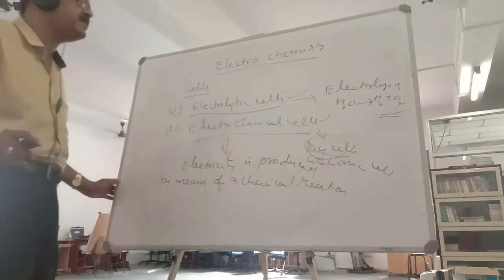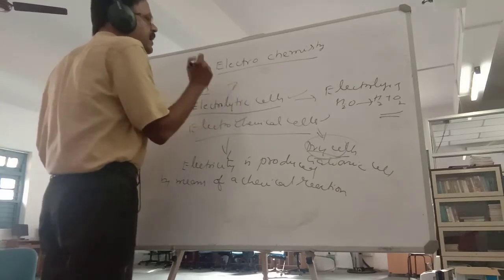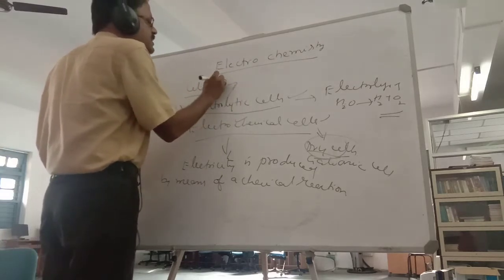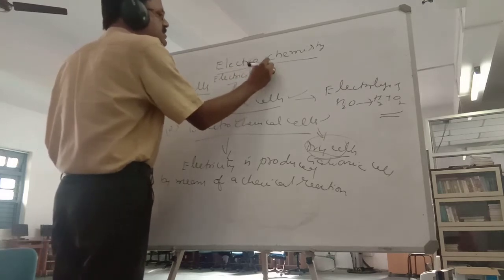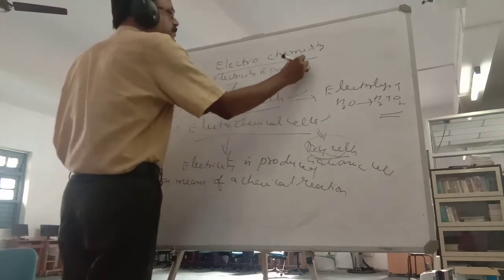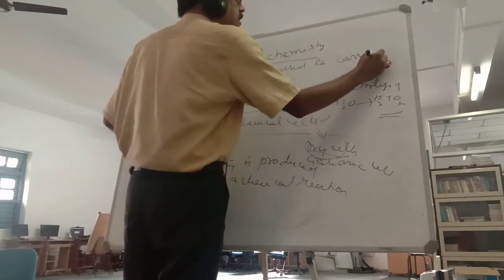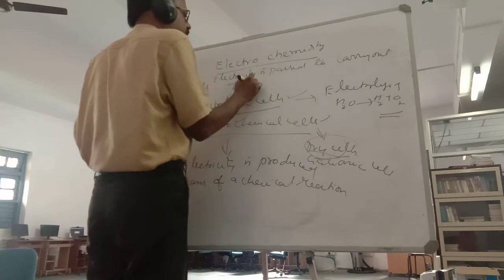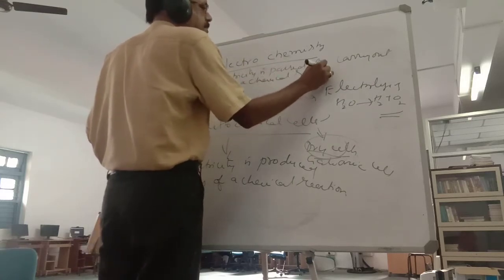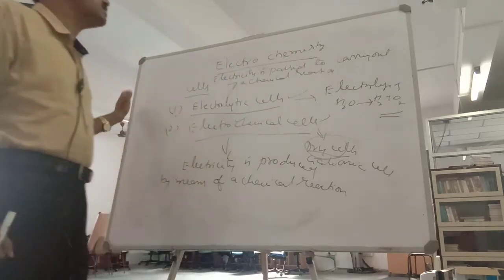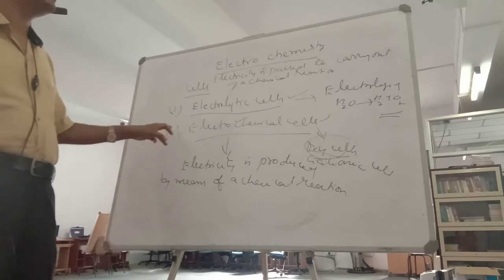In an electrolytic cell, electricity is passed to carry out a chemical reaction. Now you must have understood the difference between these two.